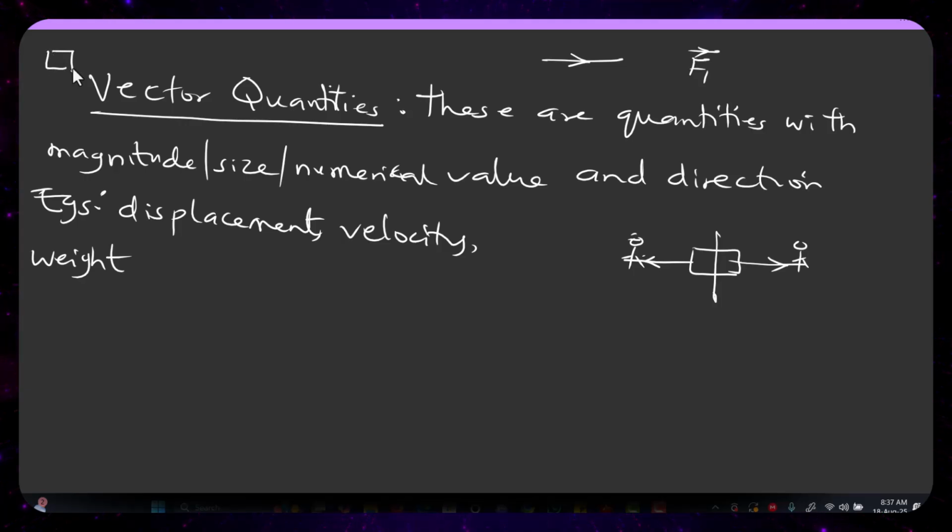Weight is the force that pulls a body down. Let's say this is the body, and the force that pulls the body downward is called weight. The formula is always m times g. Weight is a form of force, because when you come to force, we have various forms of force. Let me give you an example of some of them now.